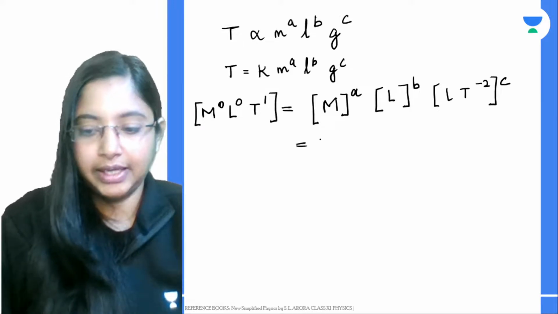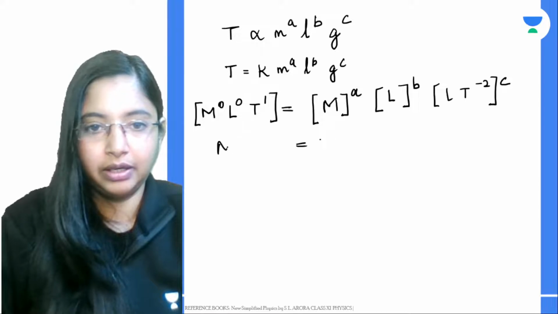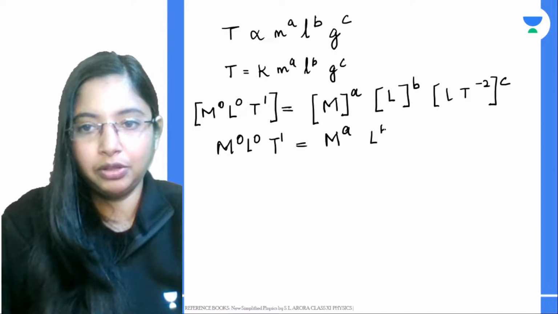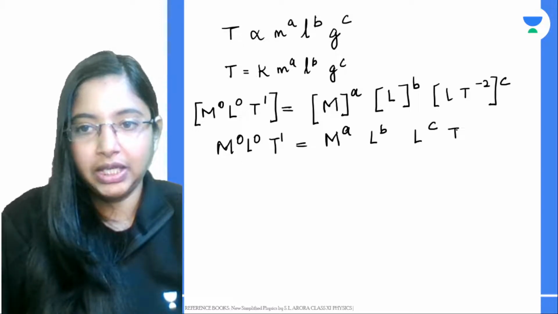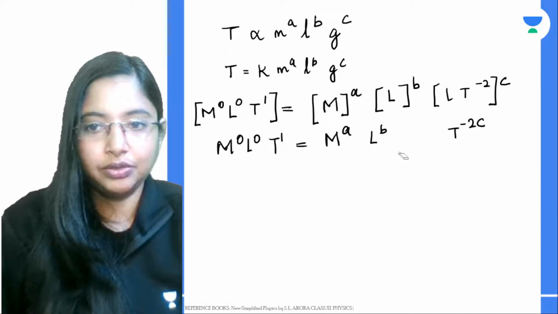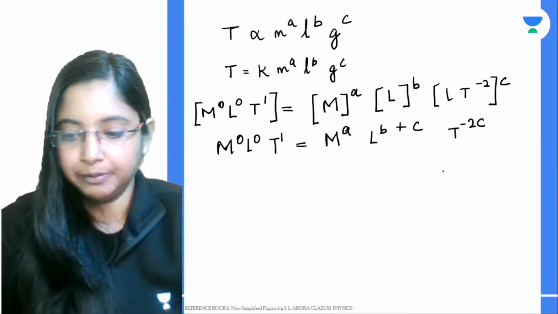So you can write this as: for mass, the dimension is m, for length 0, and for time 1. Here you have m to the power a, L to the power b, L to the power c, and t to the power minus 2c. Here you can write these two quantities together and you get L is equal to b plus c.